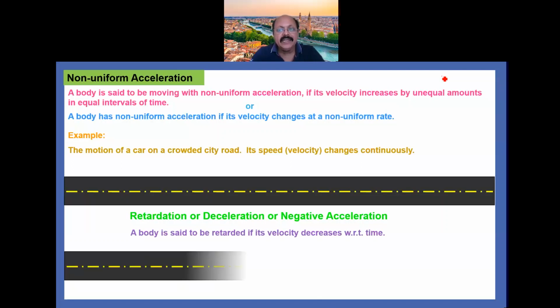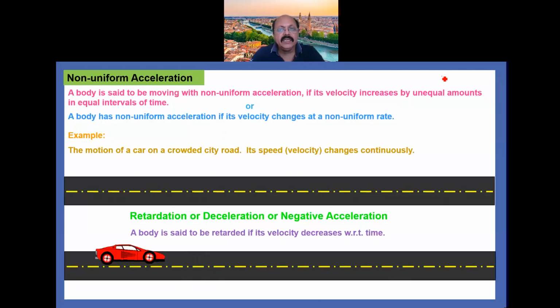You can see another animation here. A car is taken which is moving with very high speed. In the first animation you see that the car decelerates, comes to a halt and then starts moving. So that is retardation or deceleration or negative acceleration.